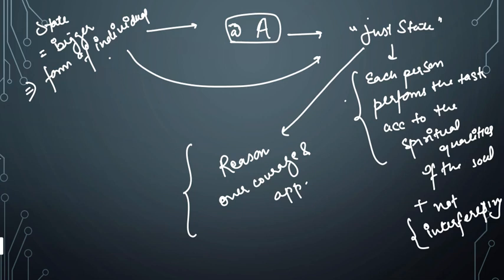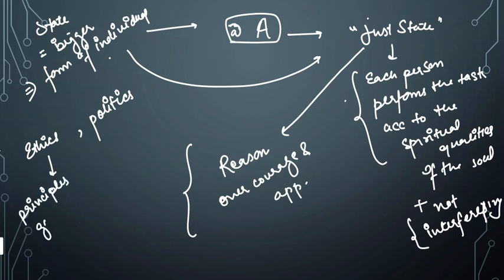This is a very important statement. What I am saying is that there are two terms, ethics and politics, right? What is ethics? Ethics basically means the principles governing the life of an individual, whereas politics is the principles governing the state, right?